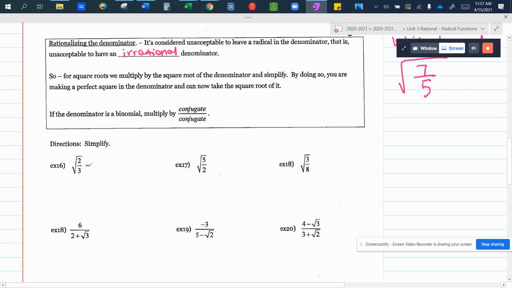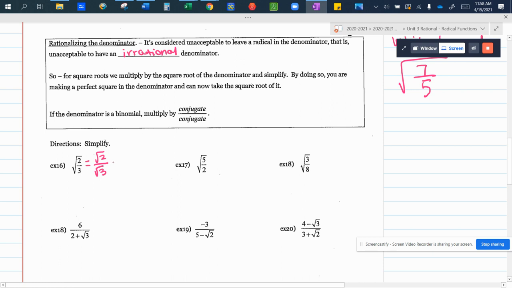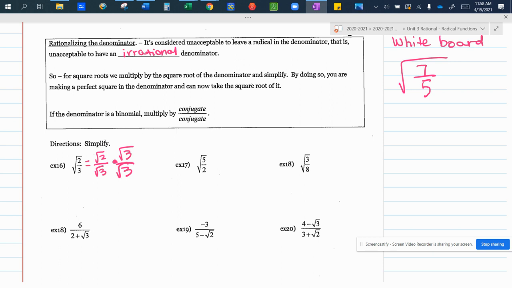So this is the square root of 2 over the square root of 3. I cannot have the square root of 3 in my denominator. So to get rid of it, I need to multiply by an equivalent fraction to change the value. Or let me clarify that: I need to multiply by 1 to create an equivalent fraction. And the way that we're going to cancel out or simplify this square root of 3 is to multiply by the square root of 3 over the square root of 3.